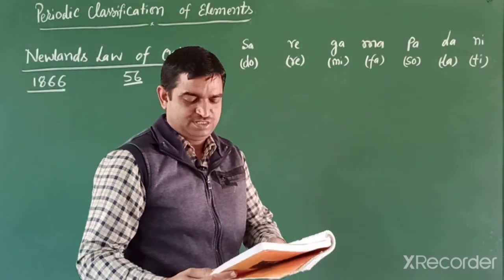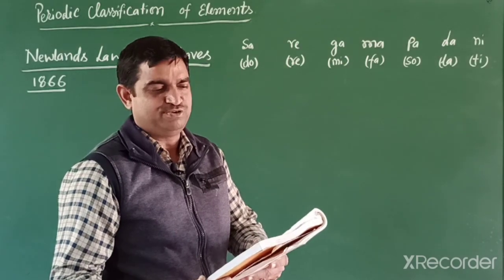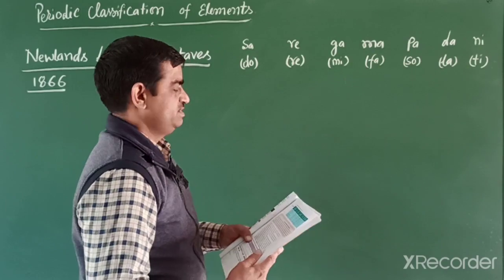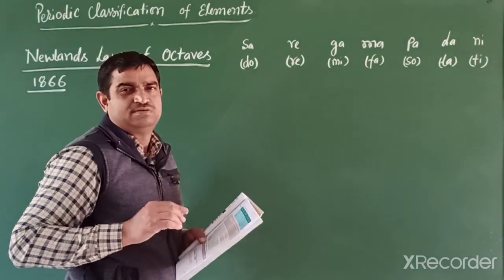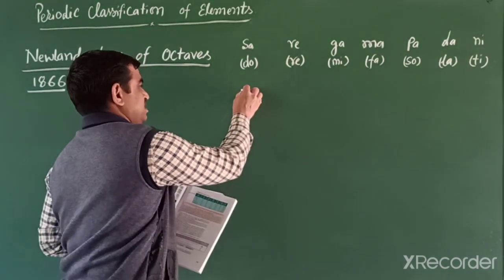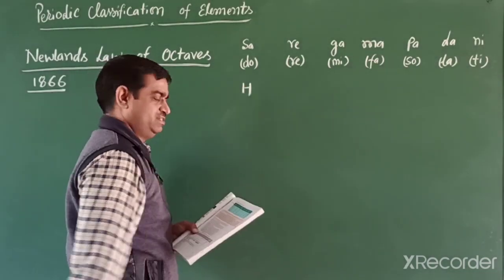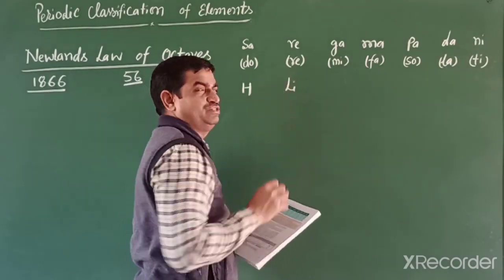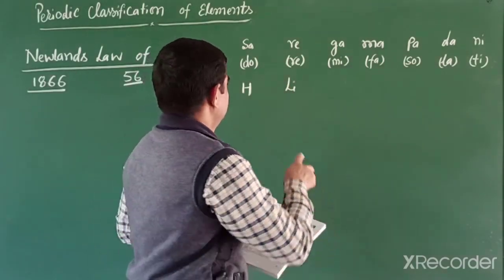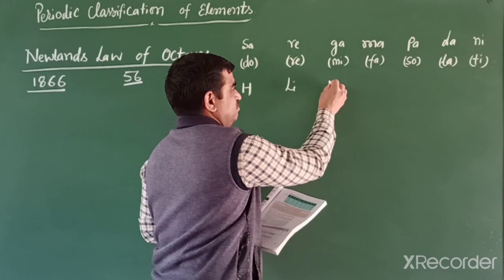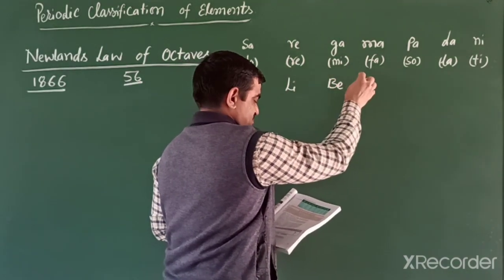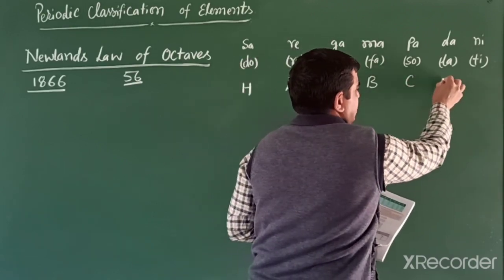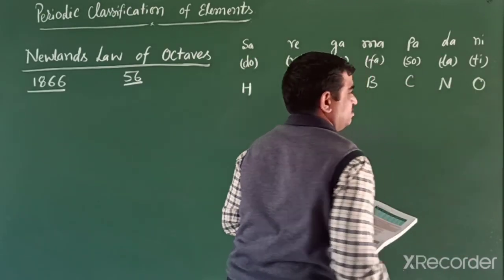So, students, given in your NCERT book, table 5.3, page number 81, the lightest element is hydrogen. So first we place hydrogen, then lithium, because helium was not discovered at that time. Hydrogen, lithium, beryllium, boron, carbon, nitrogen, oxygen.